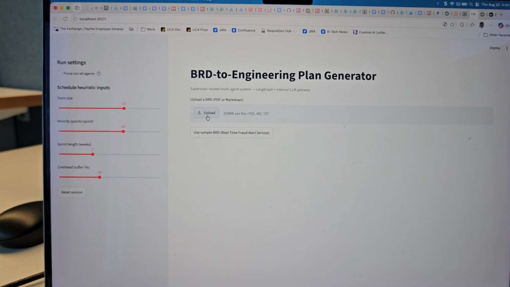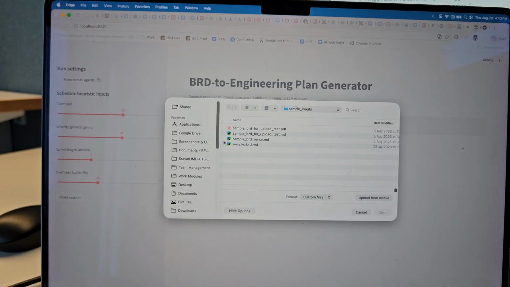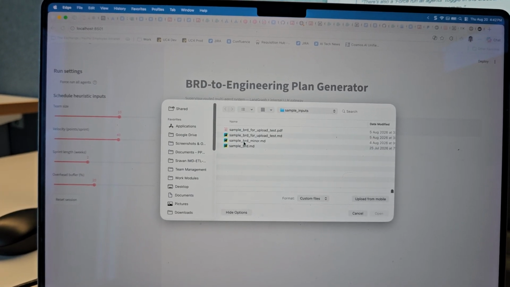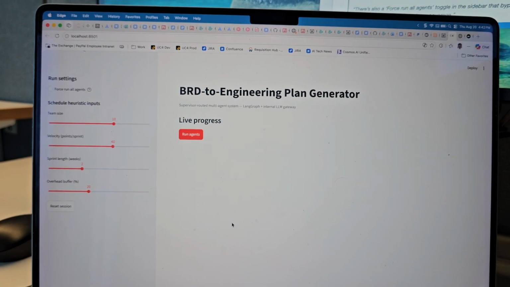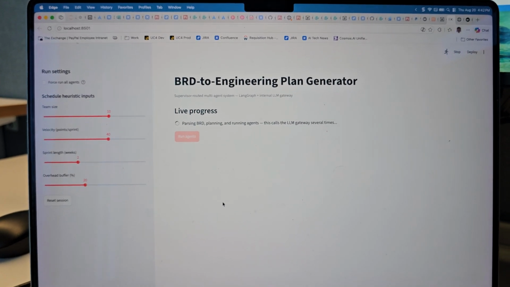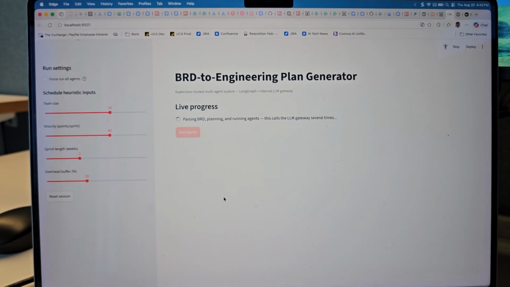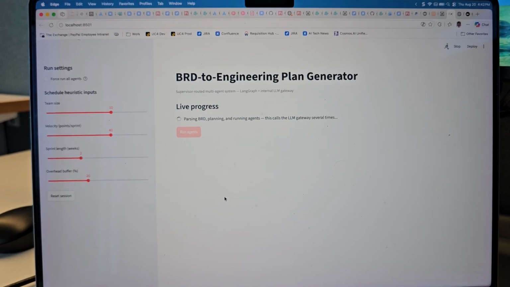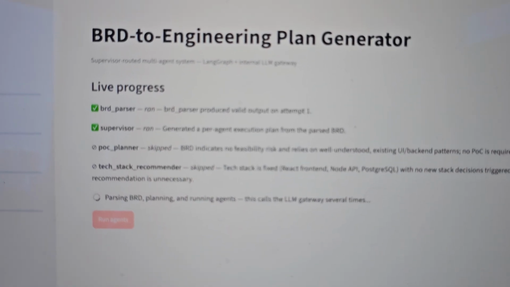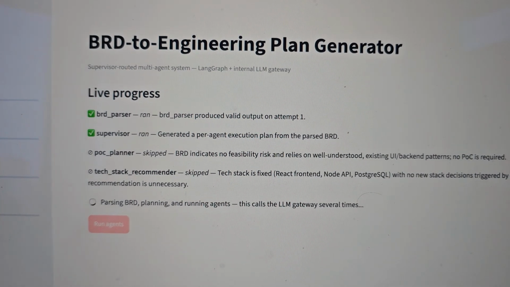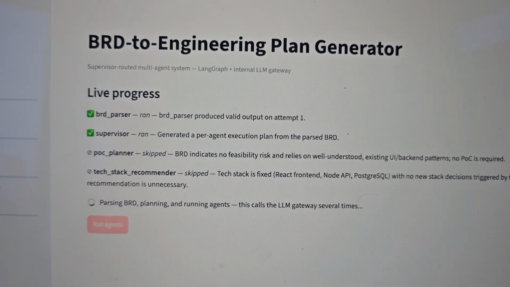Now let's look at uploading a sample BRD, which is just a minor one. You see this sample BRD minor, I'm giving this as an input, and you click run agent. It would run, but not all the agents that we saw last time would run. Watch carefully by the end of the run. You can see clearly that the supervisor has decided to skip the POC planner and the tech stack recommender.